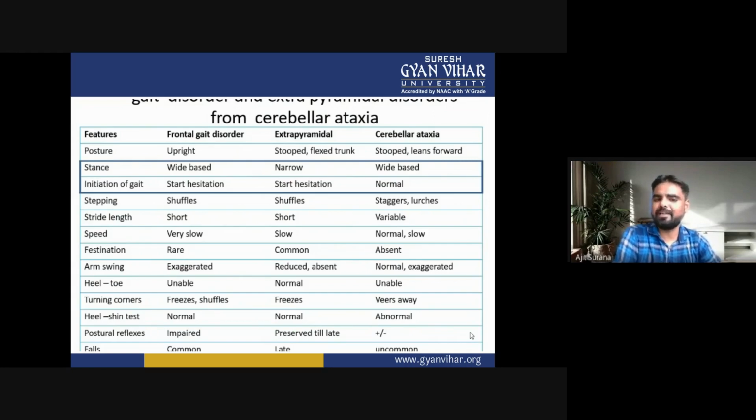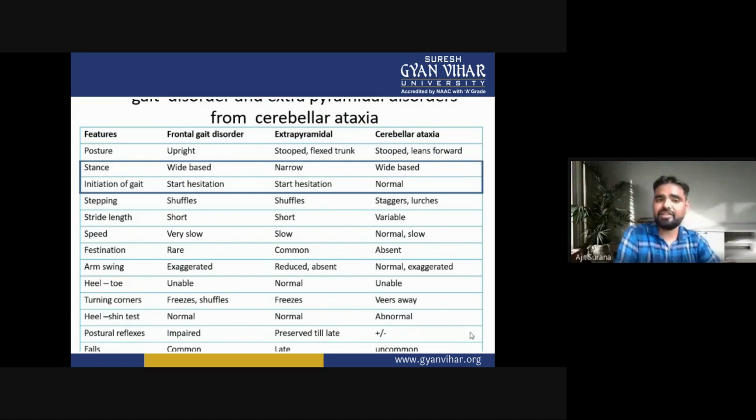Next is the speed. In frontal gait disorder, the speed is very slow. In extrapyramidal, the speed is slow, and in cerebral ataxia, it is normal or slow.